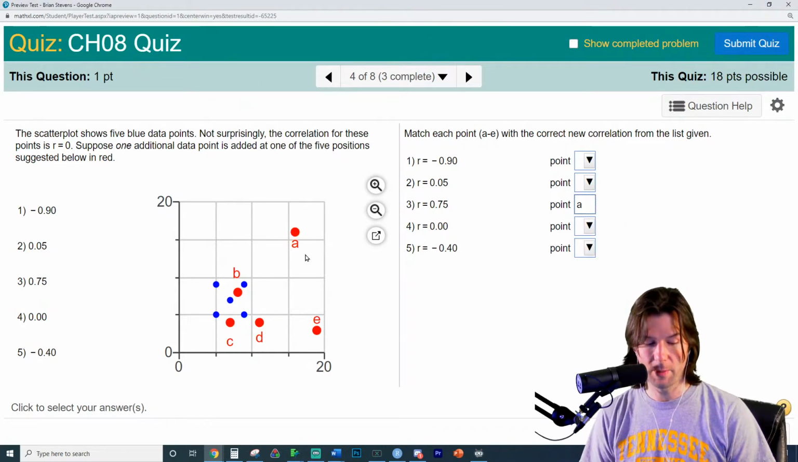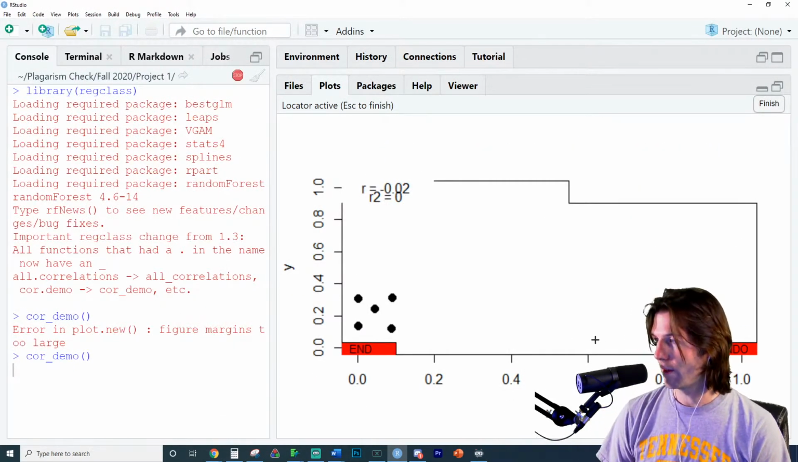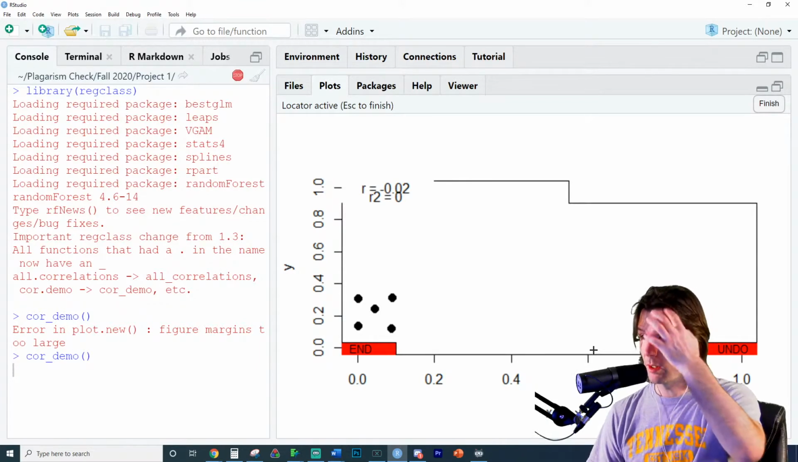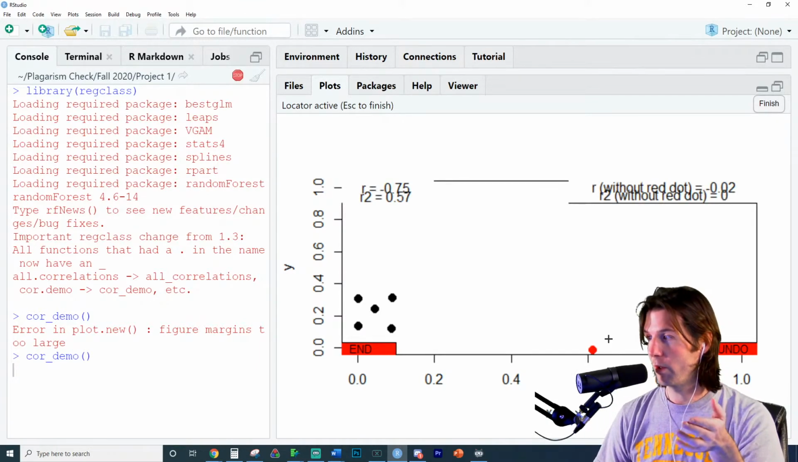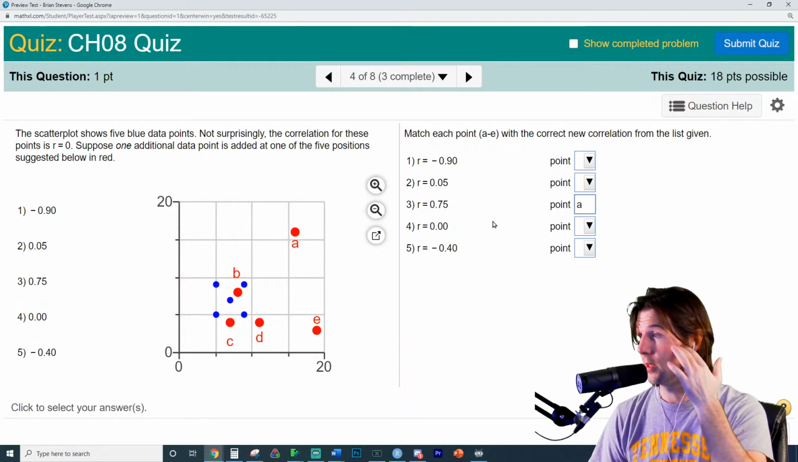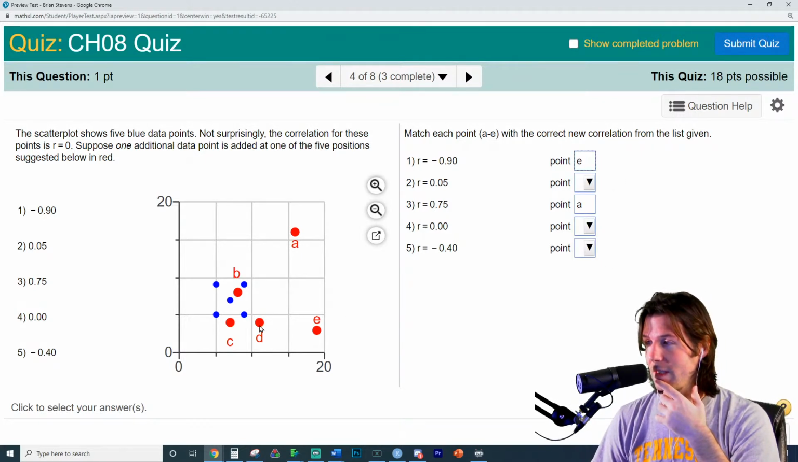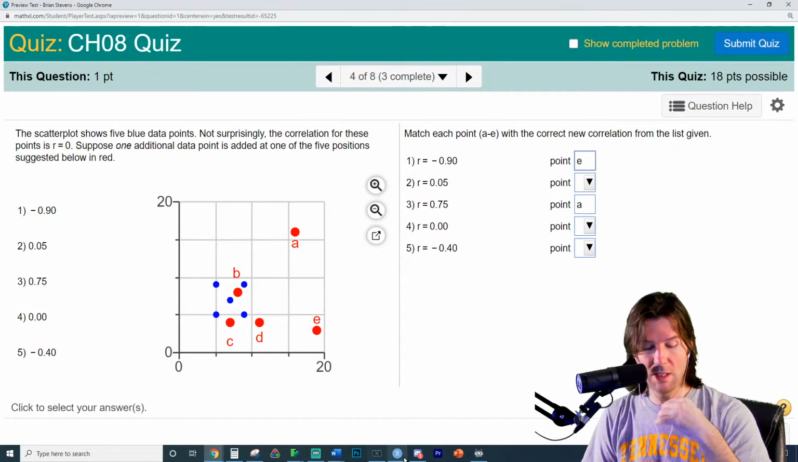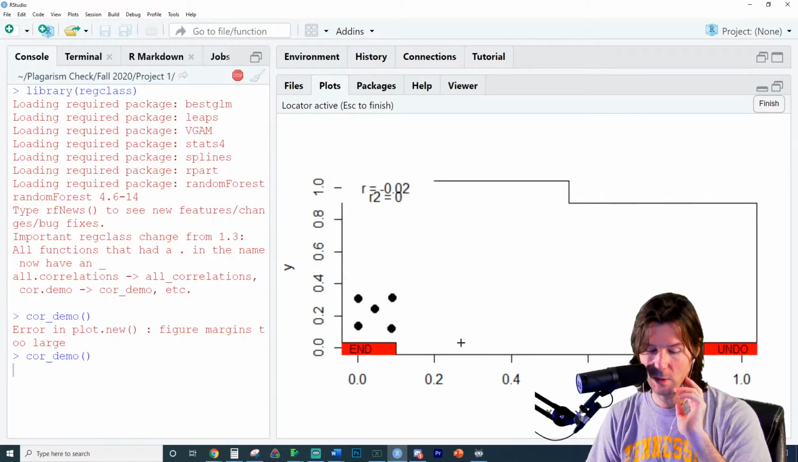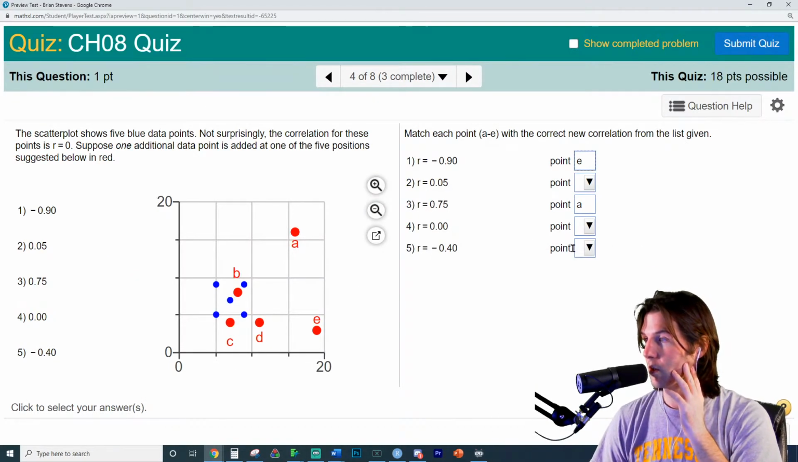Yep, point A is all the way up here. Now point E, think about where point E is. Point E is all the way down here, so this is going to make the correlation the most negative. So E is the one that is the most negative. Now we have D, which is closer in, so D is not as negative. We go over here where D is, and it's still negative, but not as negative. So D is our second most negative.